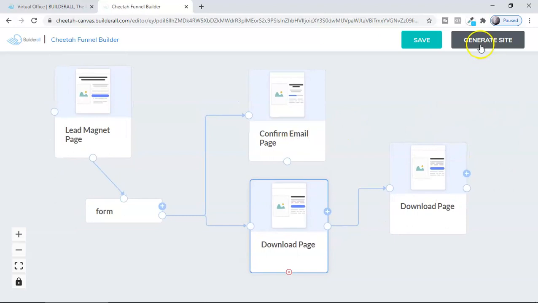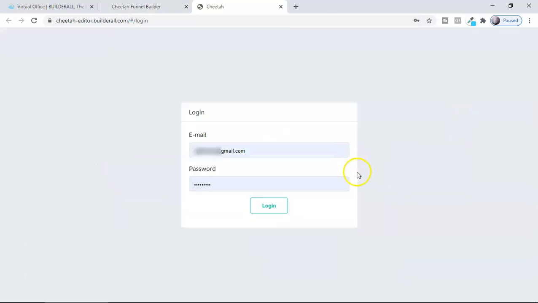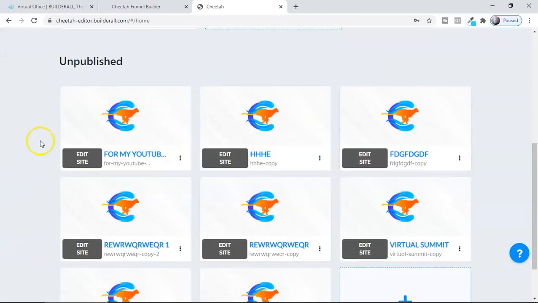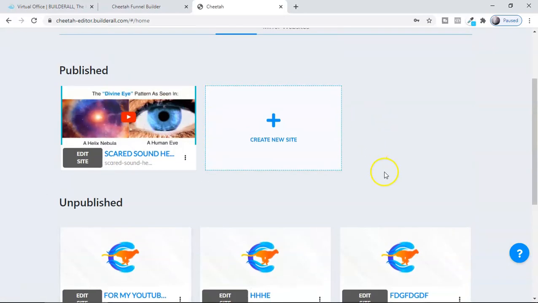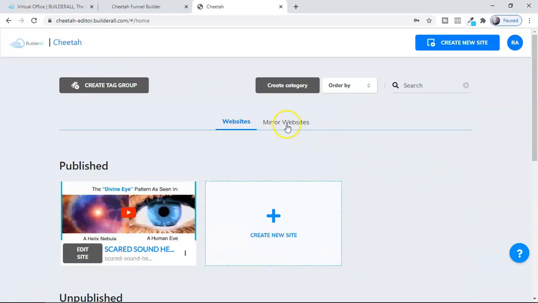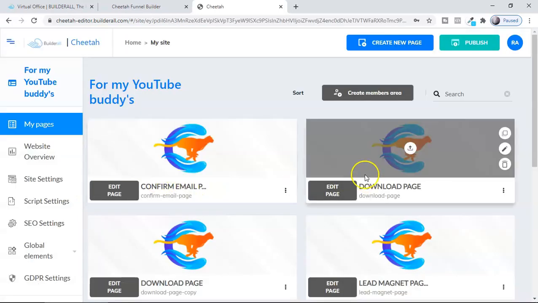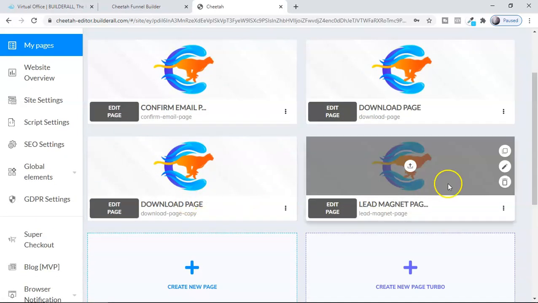Once it is ready, select generate site, so that you can edit each of these, and then go to the website. You have to log in once again to this Cheetah funnel builder, and look at this. Everything is created here, and you can edit all of this however you want. Just very easy. You can even create a new site from scratch if you want. For example, just now we created one for my YouTube buddies. Now edit this one. Look at this: confirmation email, download page, lead magnet page.